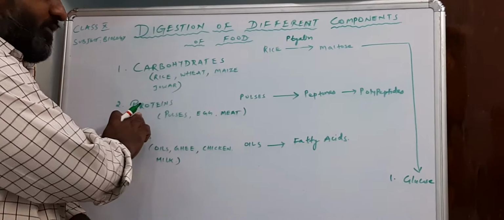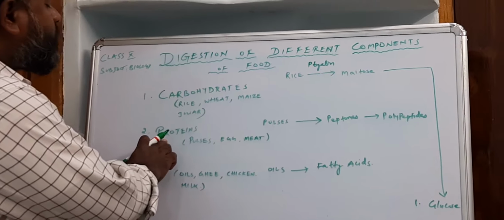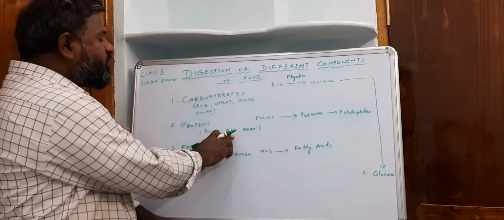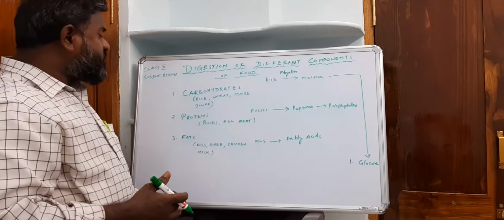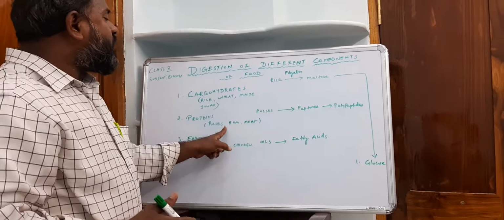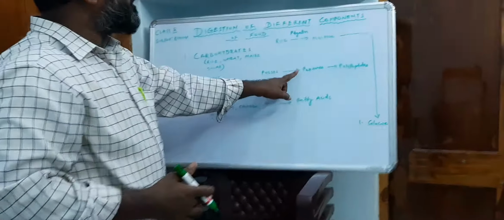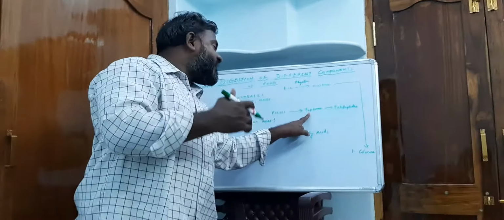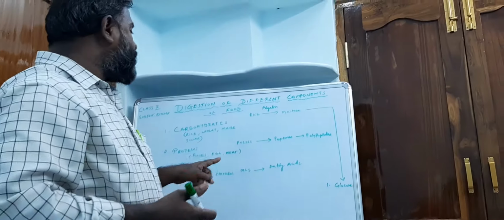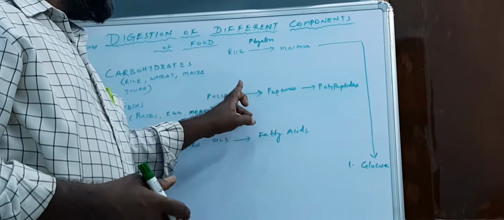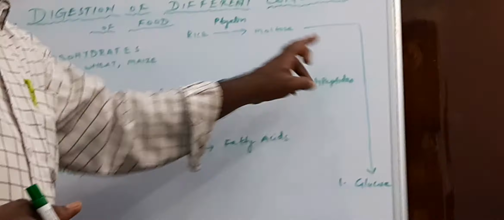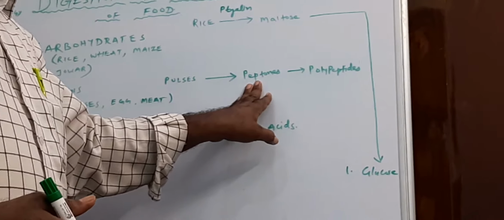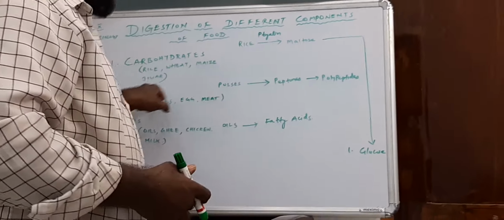Secondly, proteins. Proteins are present in pulses, egg, milk, meat, fish. These proteins are converted first of all into peptones. You know that protein digestion occurs in a step by step manner. Proteins are digested into peptones and peptones are converted into polypeptides. This digestion occurs in the stomach.